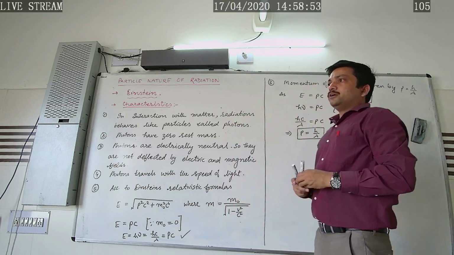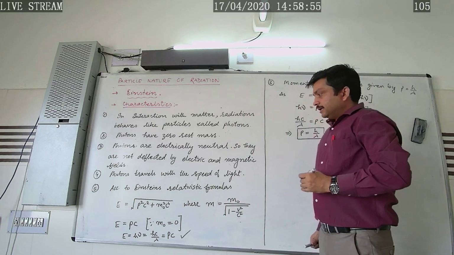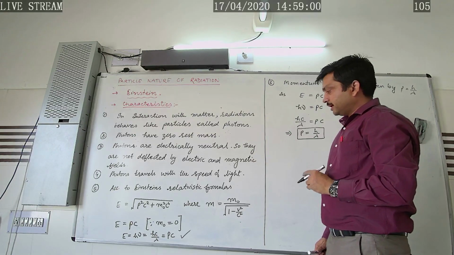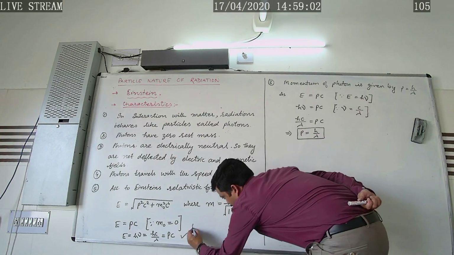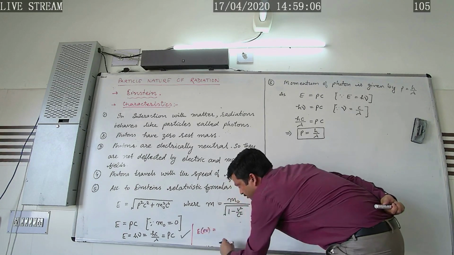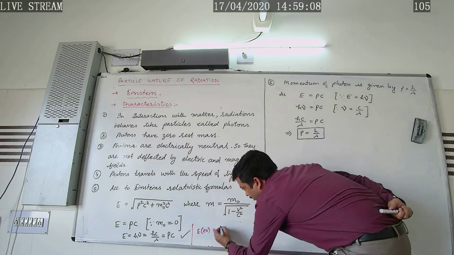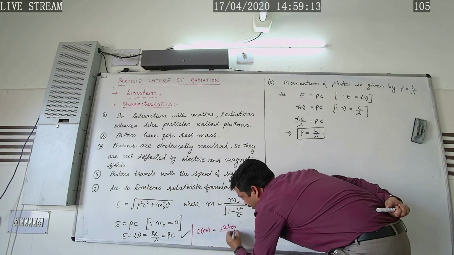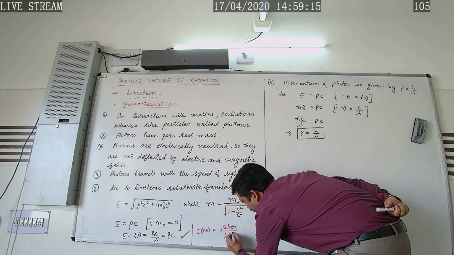Mind that if we want to write the energy of photons, it is always measured in electron volt. After putting in the values, the energy in electron volt is given by approximately 12,400 over lambda, where the wavelength should be in angstrom.